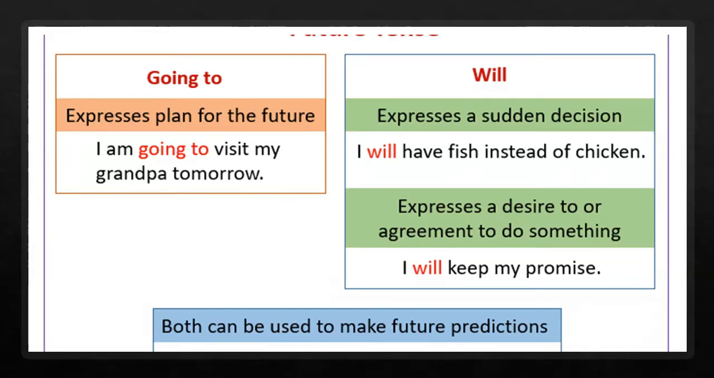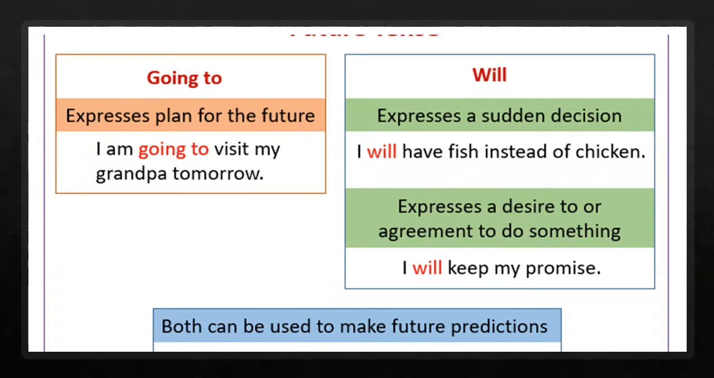I'm going to visit my grandpa tomorrow. This is a planning for future. I will have fish instead of chicken. This is a decision that is made right at the moment of eating. I will keep my promise. This is an agreement that is made just at the moment of speaking.